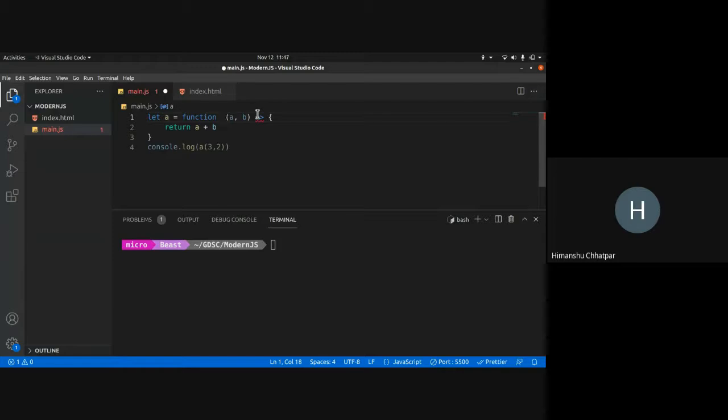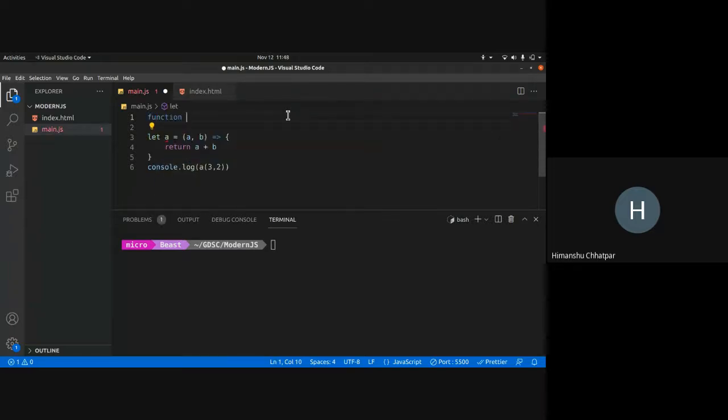Function, and there was a name, right? Add, suppose. So this was a regular function. Now, since I'm assigning this function to a variable, I don't need to name it. I can get rid of the name. Now I want to use arrow functions, so I can get rid of the function keyword too, and instead of that keyword, I'll put this arrow. And that's how we get arrow functions. There is a subtle difference between arrow functions and the functions that are declared with the function keyword, right?